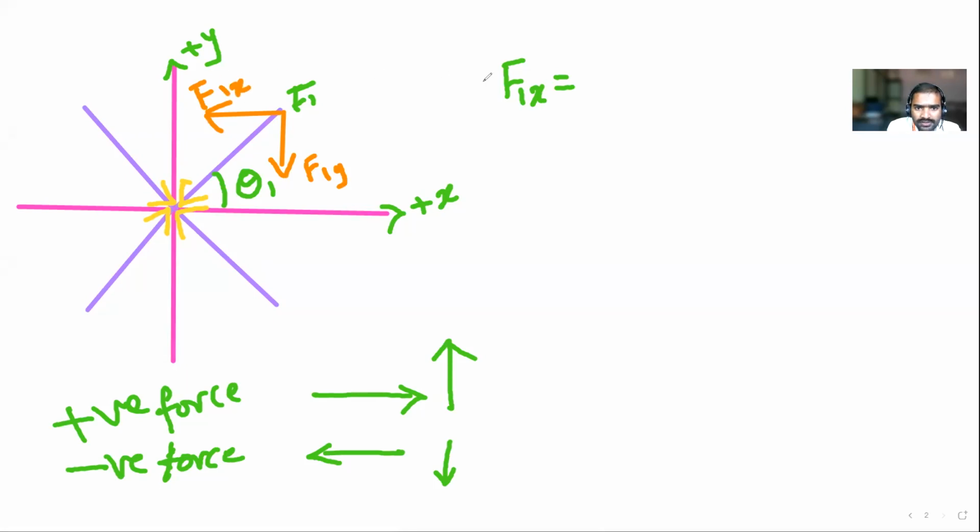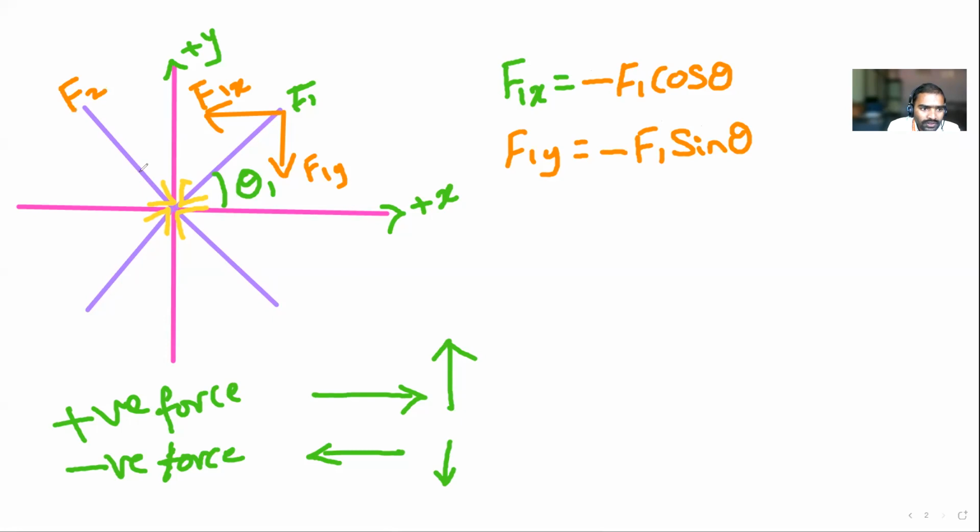Okay, this is F1 of x. Now tell me, is it positive or negative? It is negative because it is moving in the left-hand side. So what is the force? Force is F1 cos theta, with a negative sign. Next, F1 of y. What is F1 of y? Is it positive or negative? Negative. F1 sin theta with a minus sign. Okay.